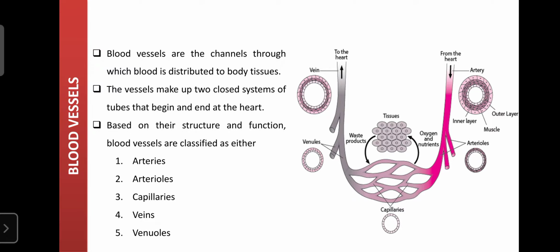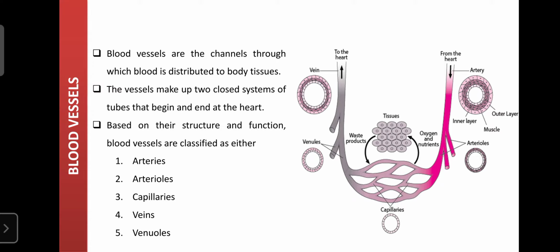Blood vessels are the channels through which the blood is distributed throughout the body. These are made up of muscles and tissues. They act as the passages or channels through which the blood can flow from one place to another when the heart creates pressure on the blood.